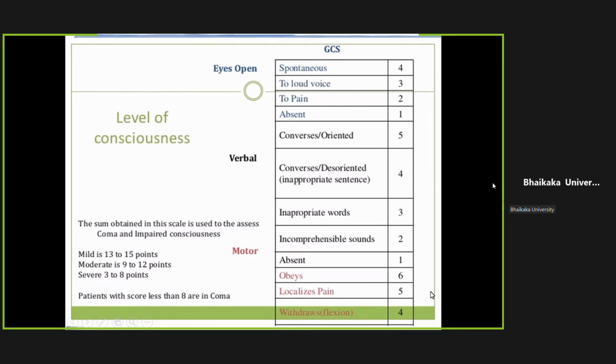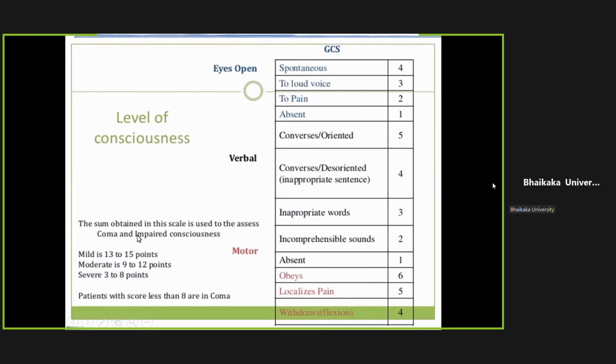In motor response, if he obeys, it is 6; localizes to pain, 5; abnormal flexion, 4; abnormal extension, 3; just flickering of the muscles, 2; and no response, 1. We total the eye response plus verbal response plus motor response. You can see the minimum possible GCS is 3 out of 15.